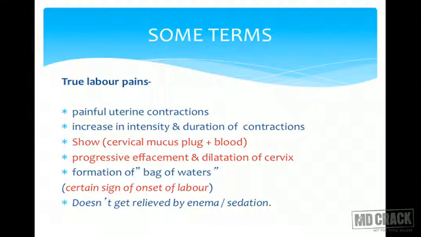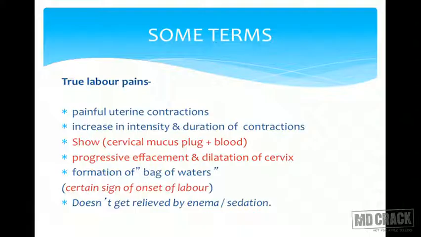Intensity, frequency and duration of the contraction go on increasing. It is always associated with SHOW. SHOW is cervical mucus, which is thick, but it contains some blood. That is because of disruption of the capillaries when the separation starts, when the process of effacement and dilatation is taking place. A small amount of blood gets released into the cervical mucus plug, and this SHOW along with uterine contractions tells us that the patient is likely to be in labor.